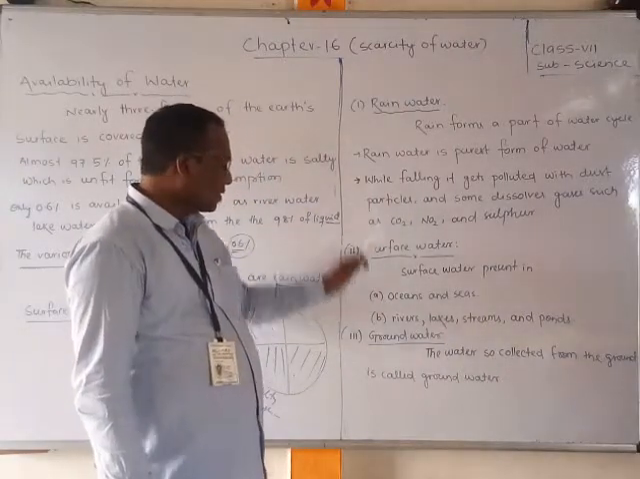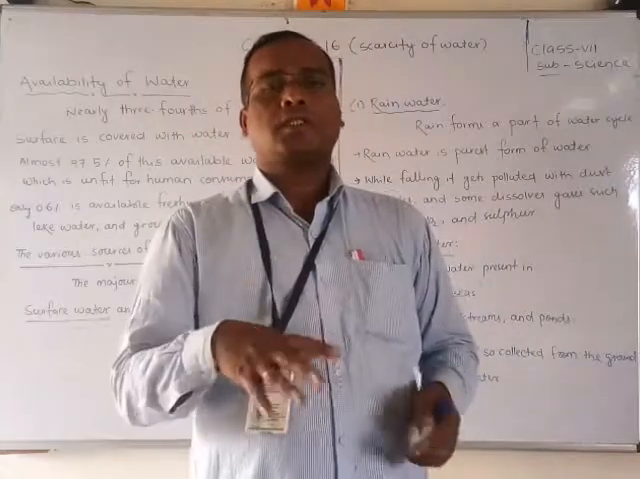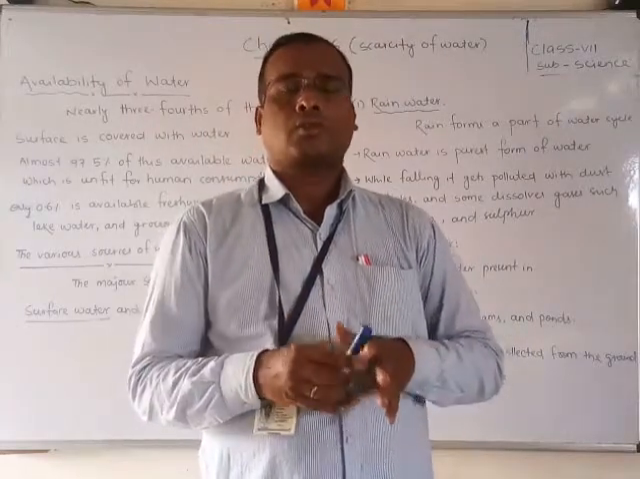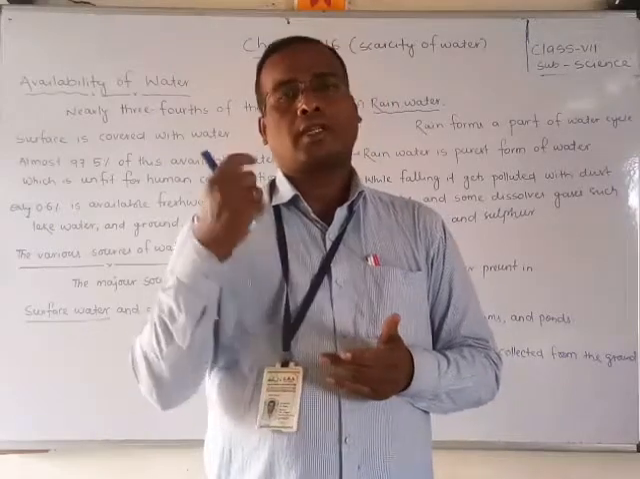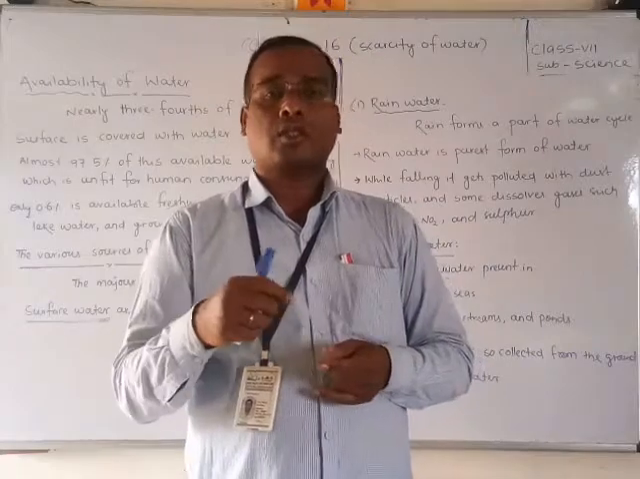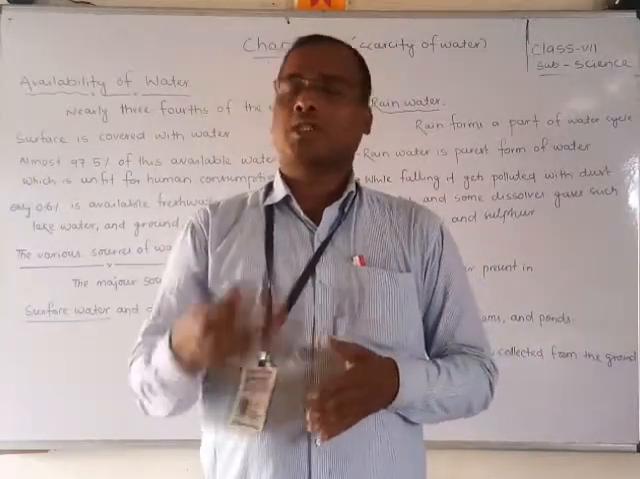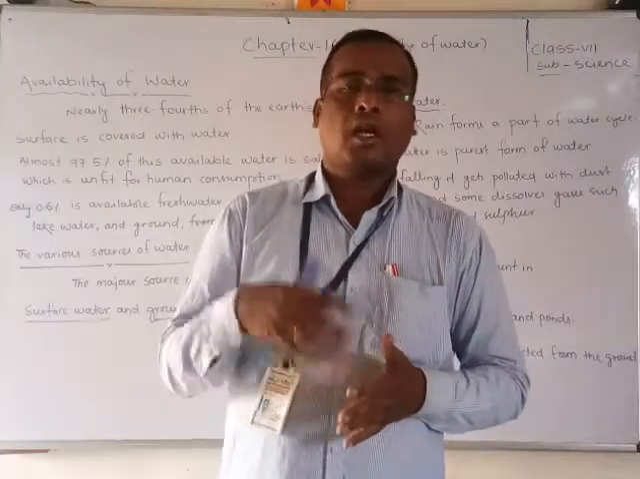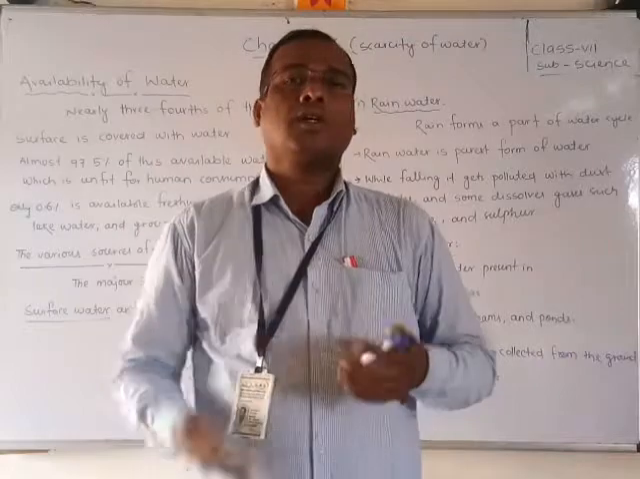So about the three sources only, you have to remember, students. Whatever water is present now, there are three sources in total. One is rainwater. Second one is the surface water. Surface water means maybe it is ocean, sea, river, ponds. These are the surface water. Third one is the groundwater. Groundwater means which is present under the ground.